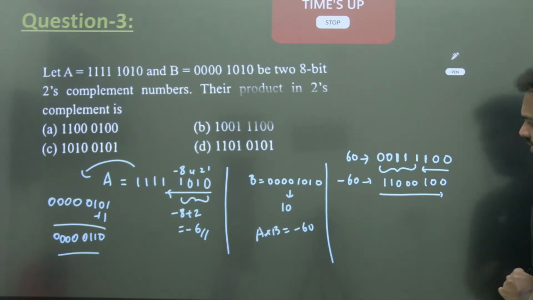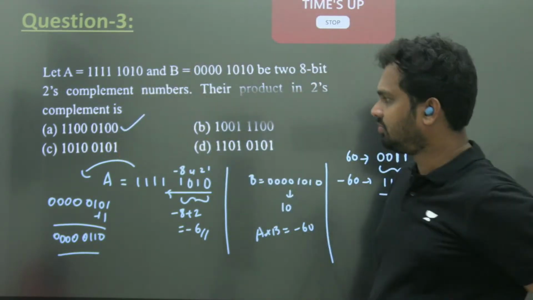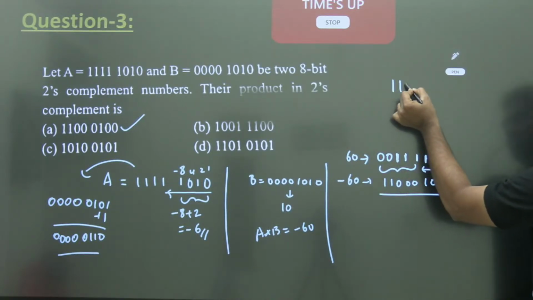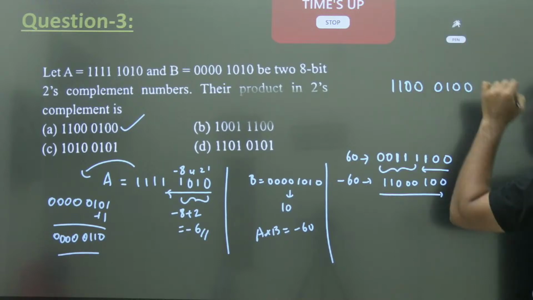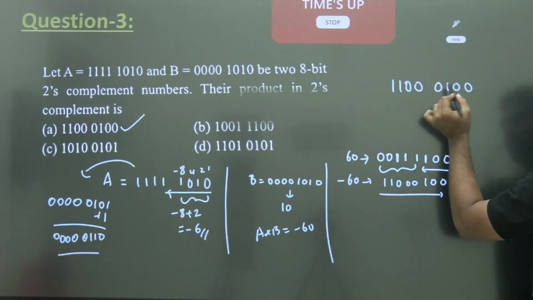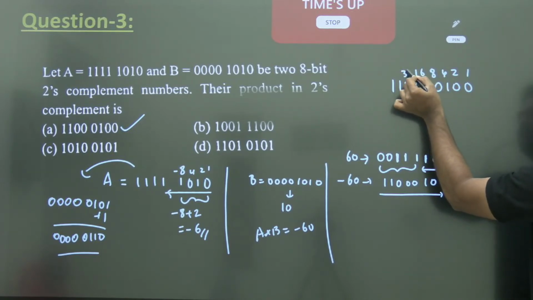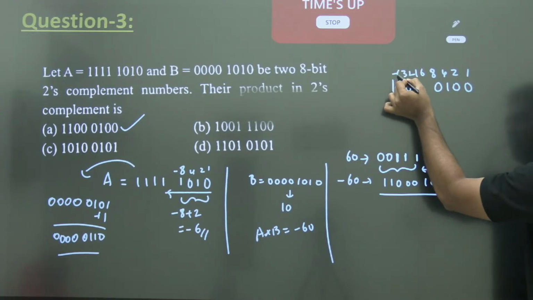11 11 0 0 1 0 0. 11 00 01 00. Okay. If you want to know the value of this number, 11 00 01 00, you should know its value, so what to do? 1 2 4 8 16 32. If it is repeated, don't take it. Only the first one you take, -64.